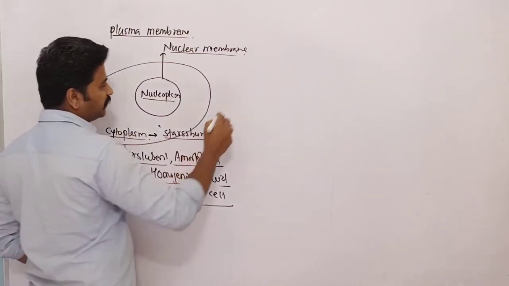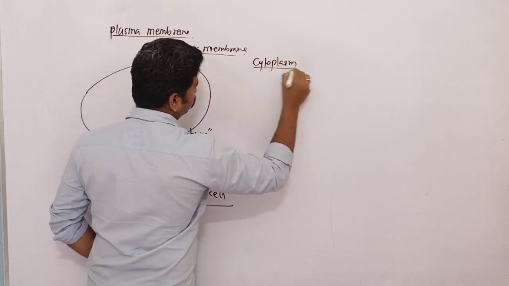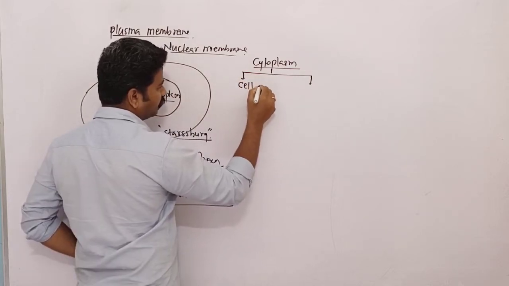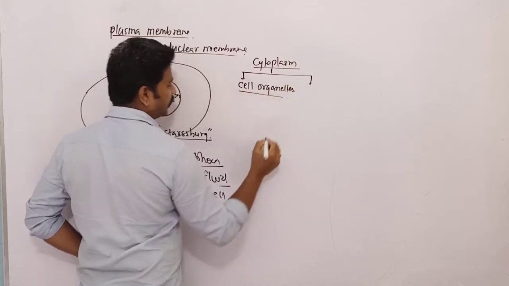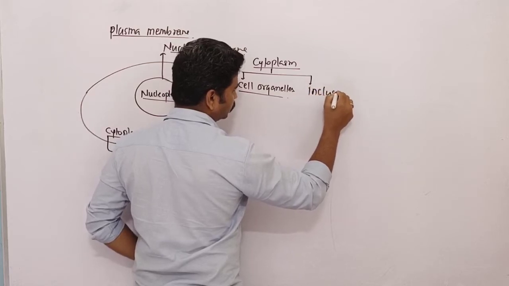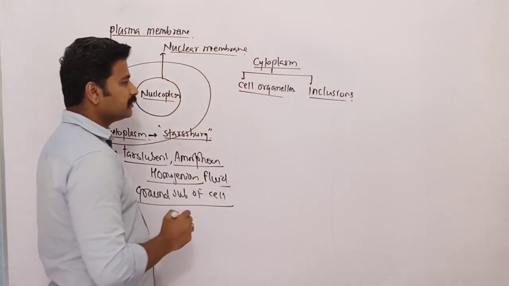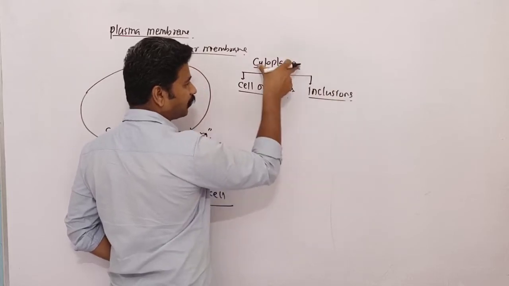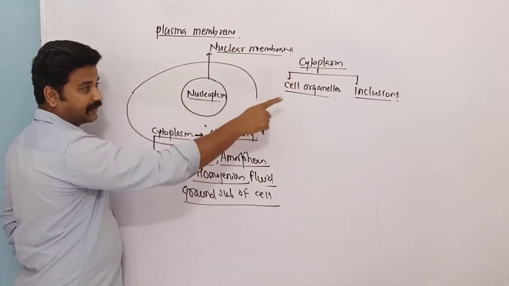Number one, the cytoplasm will have cell organelles, and the second thing the cytoplasm will have are the inclusions. Now if you remove cell organelles and inclusions from this cytoplasm, a cytoplasm is a fluid like thing which will house the cell organelles and the inclusions.